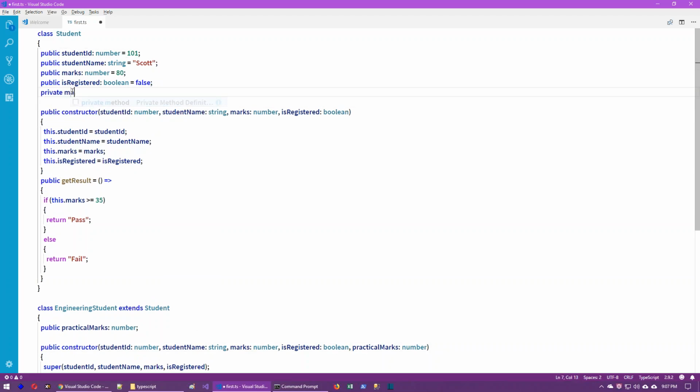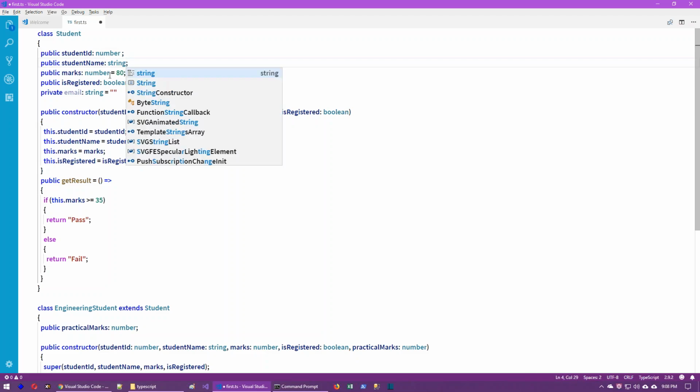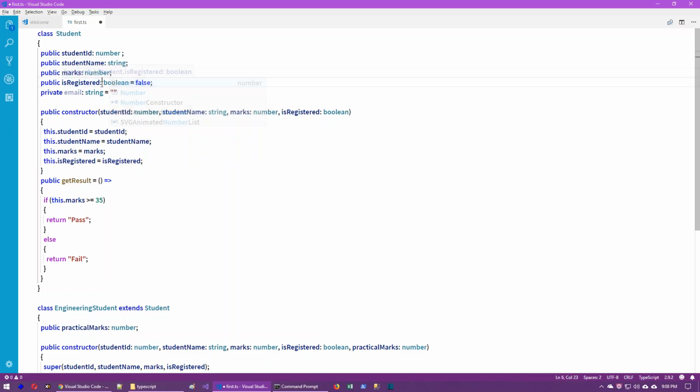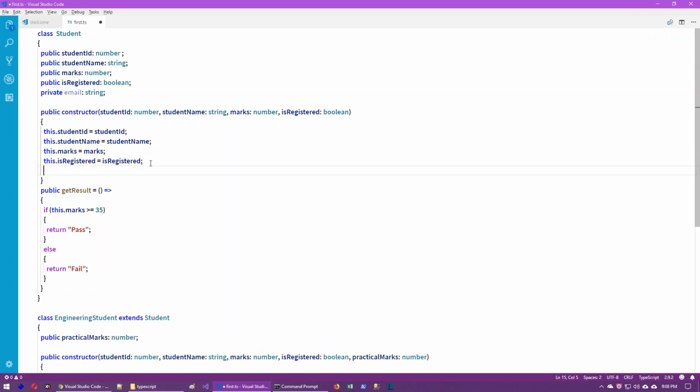private email. One more thing, this initialization is not required, right? Initially the default value will be undefined, as we already know. So it's not required to declare it. We just have the email property, and we can initialize it here: this dot email is equal to some sample at gmail.com. So we can initialize the properties like this.